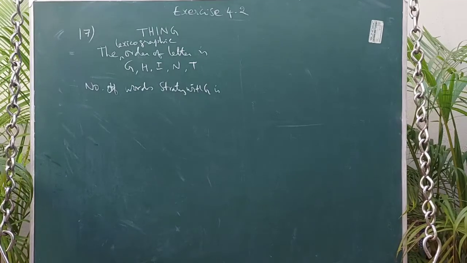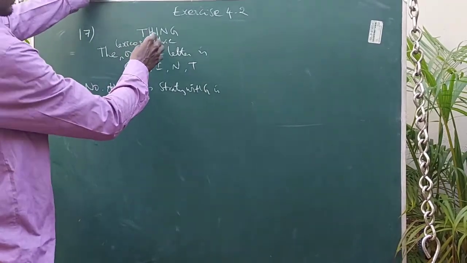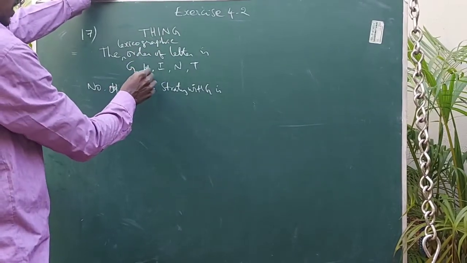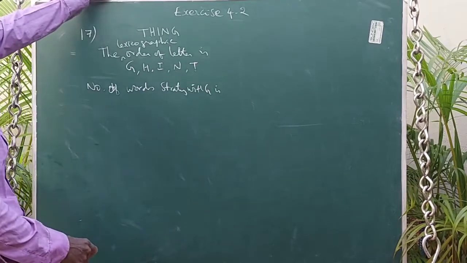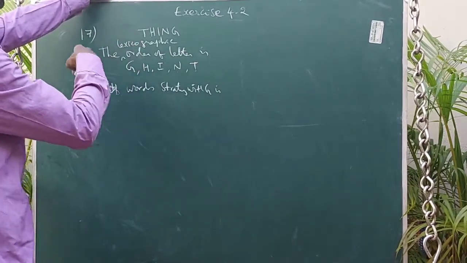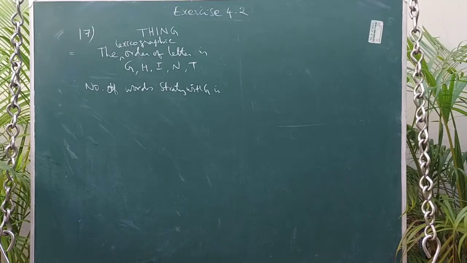So my dear students, again write the lexicographic order of the word thing, T-H-I-N-G. First, G-H-I-N-T. This is the lexicographic order. We need to find the 85th word, so now we need to find out one by one.